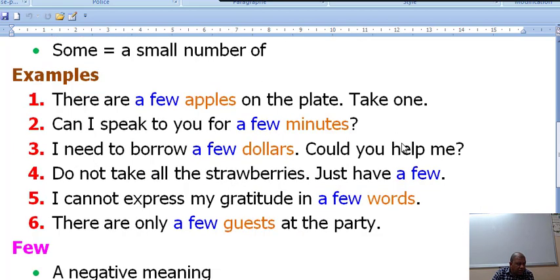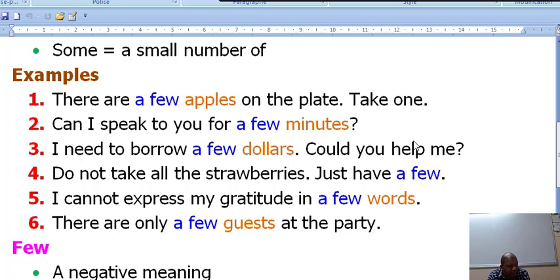Let's try to deal with each example. The first one: there are a few apples on the plate. Take one. So a few here has a positive meaning, therefore it means some. And apples is a noun and it is countable, which means here there are some apples. We can replace it: there are some apples, or a small number of. On the plate, take one, which means we have some, take just one.